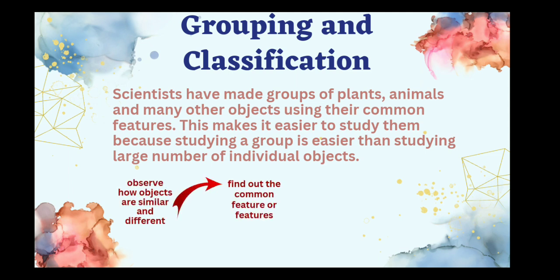And the process is the same that we have already seen on the previous slide. The scientists observed these objects and noticed their similarities and differences. And then they found out common features, and then they put them into groups. They group the objects that share a common feature or features. So they follow the same scientific steps to classify objects.